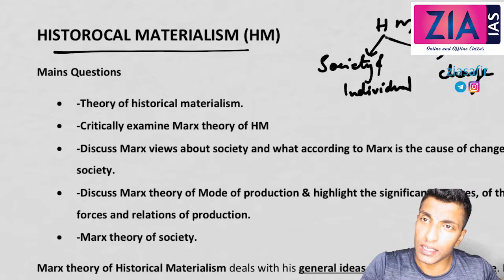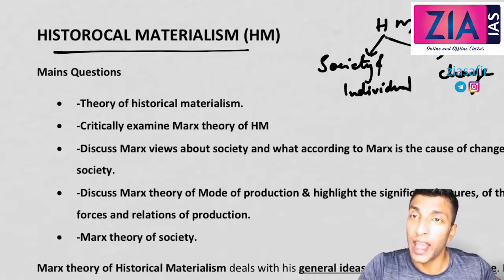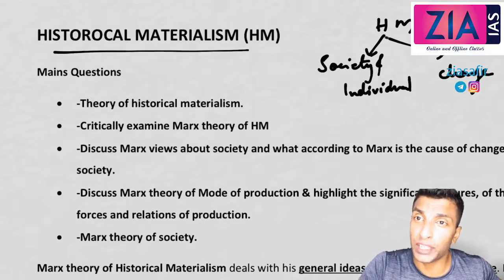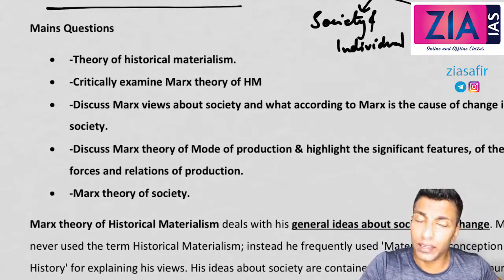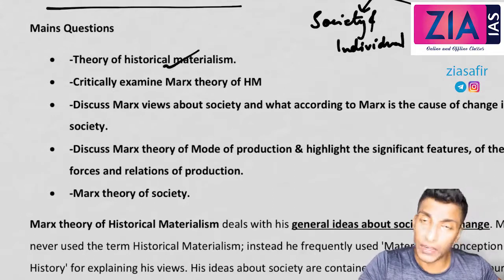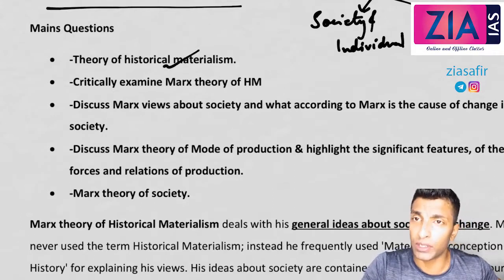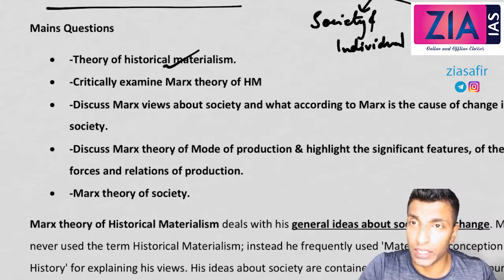When we discuss social change, we will discuss the changes in existing society, and also his prediction of a futuristic society in terms of socialism and communism. All these things we will discuss in detail. If you see a few of the questions asked in the previous mains, you directly get the theory of historical materialism. So if it is asked, you need to write the same concept. His theory is basically dealing with the general ideas about society and change.